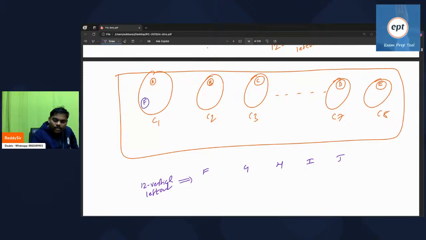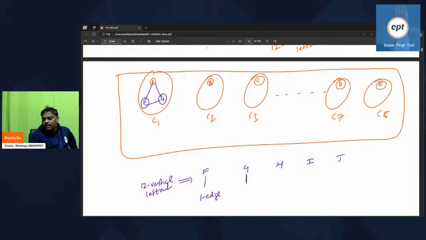Whenever I keep F here, one edge will come. Some people are asking, sir, where will I keep G? You can keep G in any component. You can keep G in the C1 component only. Let us assume I kept G in the C1 component only. Then this is also one edge, and this is also one edge. You can keep more edges also.